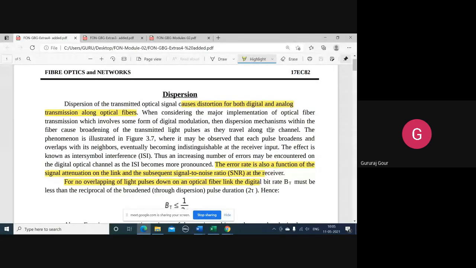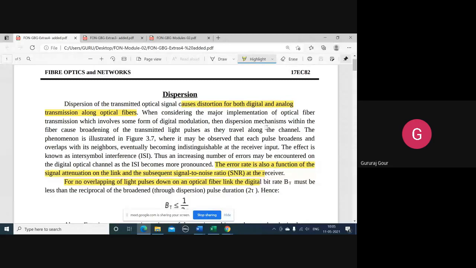So dispersion is happening because of the broadening of the pulses as they travel longer distances through the optical fiber. You can measure it with reference to the length of the fiber, or with respect to the time elapsed, since how long it is propagating through the optical fiber.